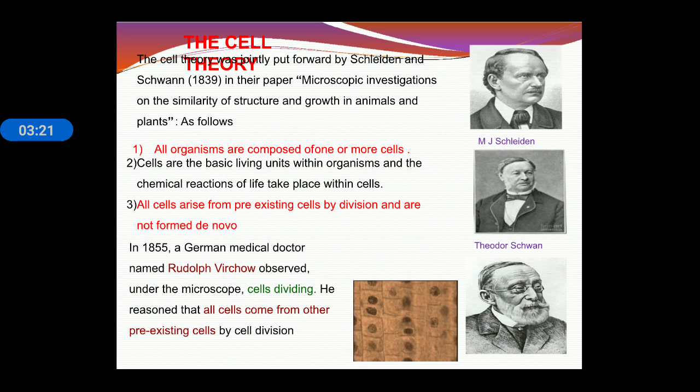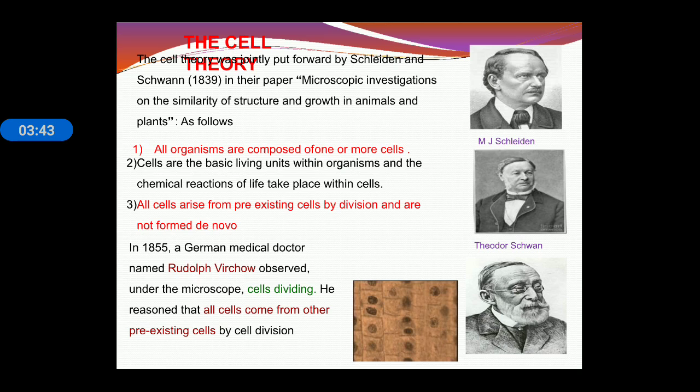Now, cell theory. Cell theory was proposed by Schleiden and Schwann in 1839, and in cell theory there are two main postulates: all organisms are made up of cells, and all cells arise from pre-existing cells.